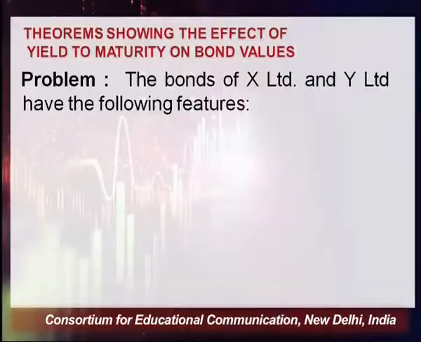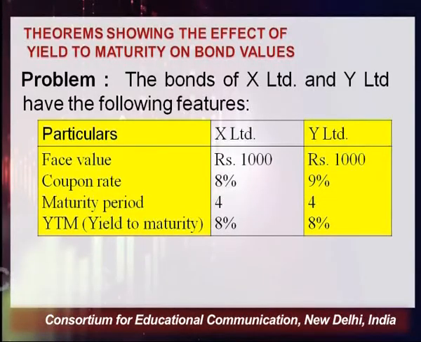So with this assumption, let's have a question. The bonds of X and Y Limited have the following features. Face value of both the bonds is the same. The coupon rate is deliberately changed. In case of X Limited, it is 8%. In case of Y Limited, it is 9%. Because we have to examine the impact of change in coupon rate on the bond's value. Maturity period remains the same. Yield to maturity remains the same, so that we can gauge the impact of change in coupon rate on bond's value.